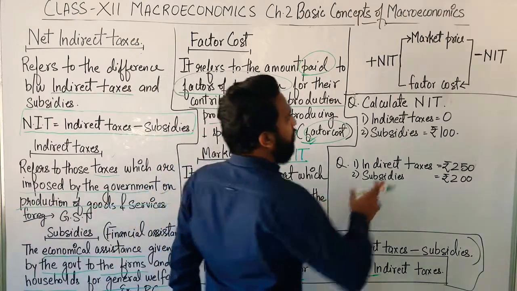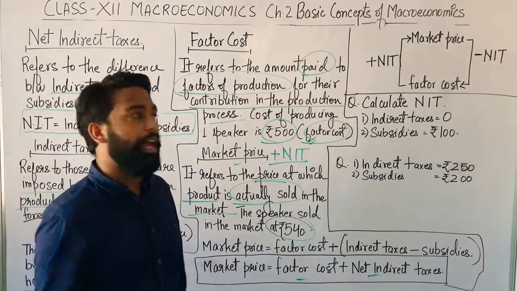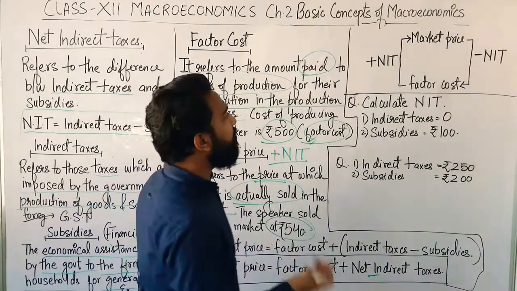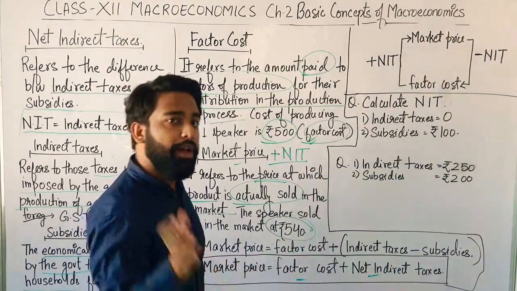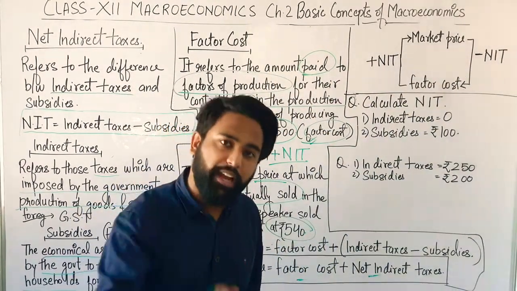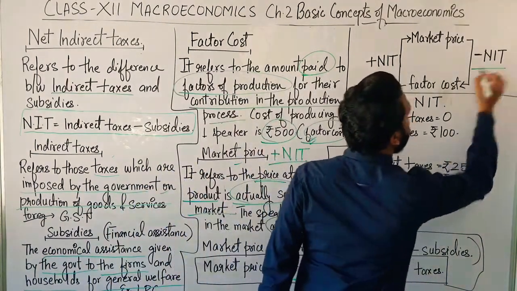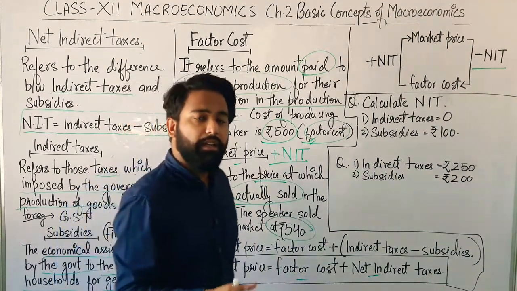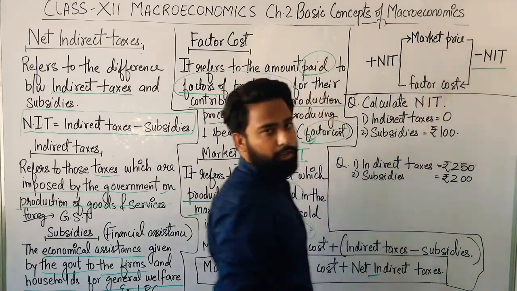In the next chapters, you will have to calculate the market price or factor cost. If you have the market price of a product and you are asked to calculate the factor cost of that product, then what you have to do? You have to deduct the net indirect taxes. If you deduct the net indirect taxes from market price, you will get the factor cost.